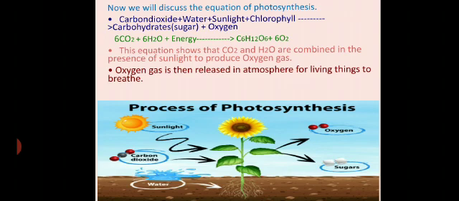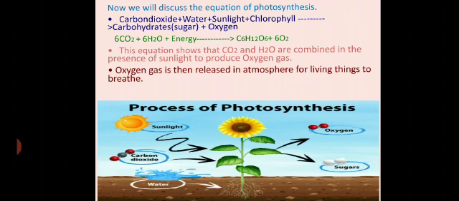Now we will discuss the equation of photosynthesis. As we have already discussed, the leaves absorb carbon dioxide and sunlight from the atmosphere. Now in this diagram you can see that water is already present in the plant, in the roots of the plants.